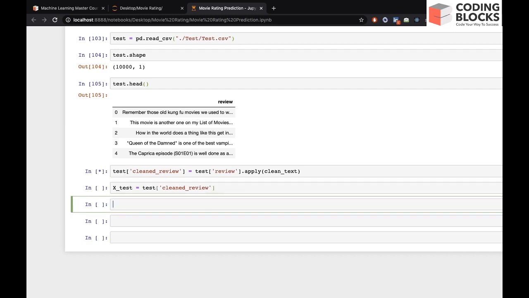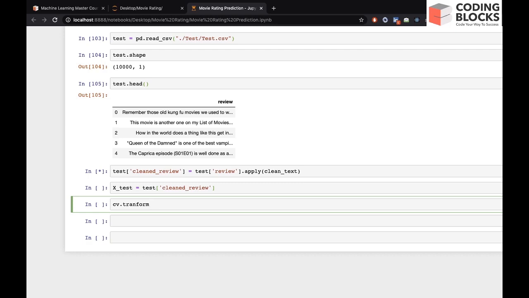And then what we have to do, you can say CV. While training we use fit transform, now we will use just the transform, because we do not want to learn new words, right? It might happen that any review can have a new word that was not in the training data, but we have to ignore that word.